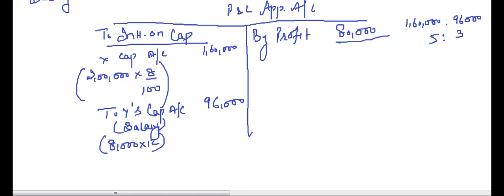Now that we don't have enough money, we take the ratio. So if we distribute 80,000 in the ratio of 5:3, X will get interest on capital of 50,000, and Y will get salary of 30,000. So that is the P&L appropriation account.